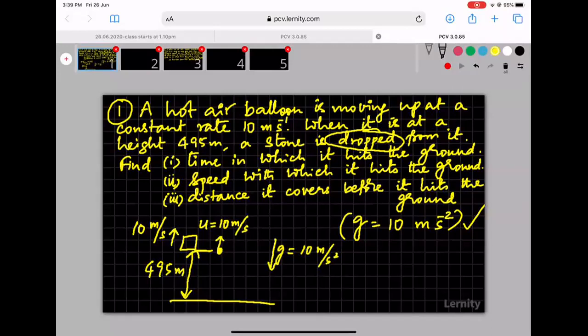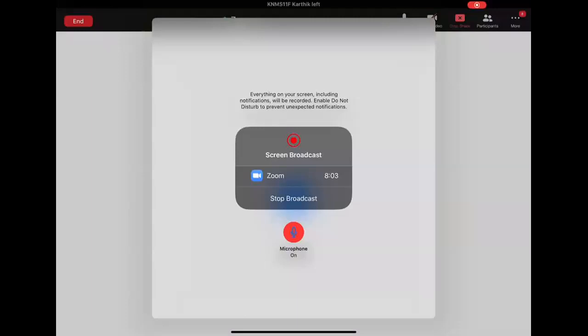Someone is saying my voice is breaking. I'm going back to Zoom. On chat, you tell me. How do I look at the chat from here?